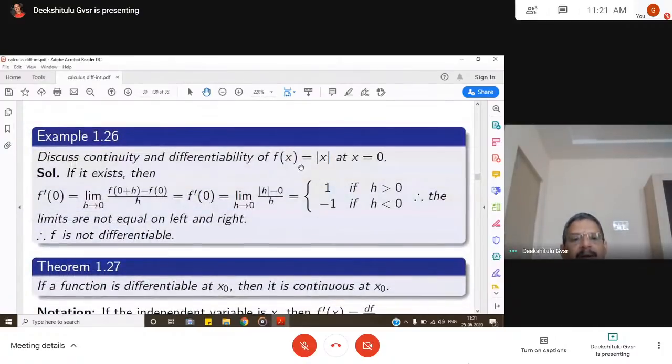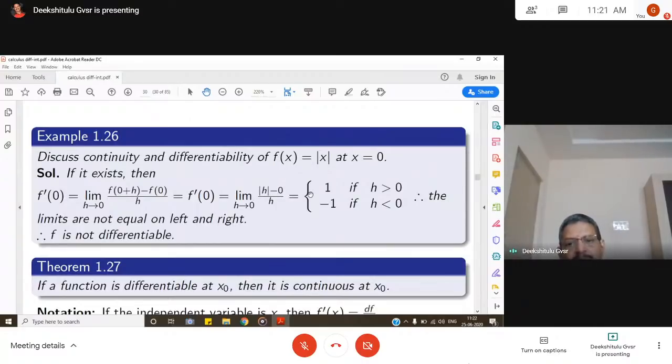Let us do some problems. Discuss the continuity and differentiability of f of x equal to mod x. So we have already proved that mod x is a continuous function everywhere. Now we'll discuss the differentiability of this. So f dash 0 means limit h goes to 0 of f of 0 plus h minus f of 0 by h, as per the definition of differentiability of a function at the point 0. Here f of x is equal to mod x, so it is mod h minus 0 by h.